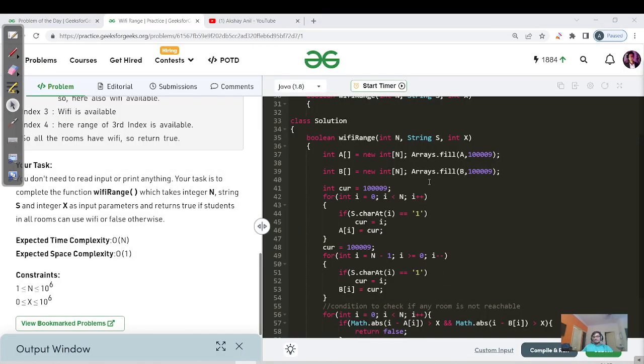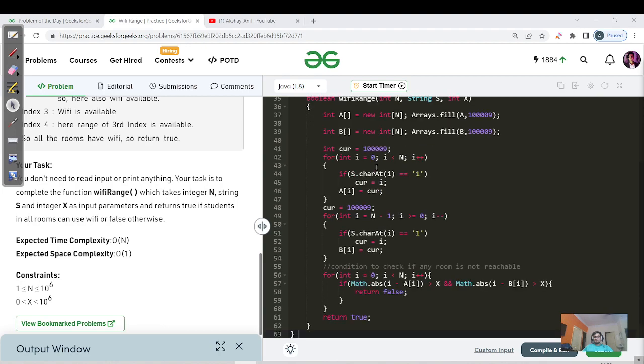Okay, so that's the code. Let me give you a code walkthrough. We have made an int a and int b to store the left and the right nearest available room which has the Wi-Fi. We are filling with a large value, 10 power 9. Why are we filling with 10 power 9? You can either fill with 10 power 9 or 10 power 5, which will also work. Let me change it to 10 power 5, or you can change it yourself and verify.